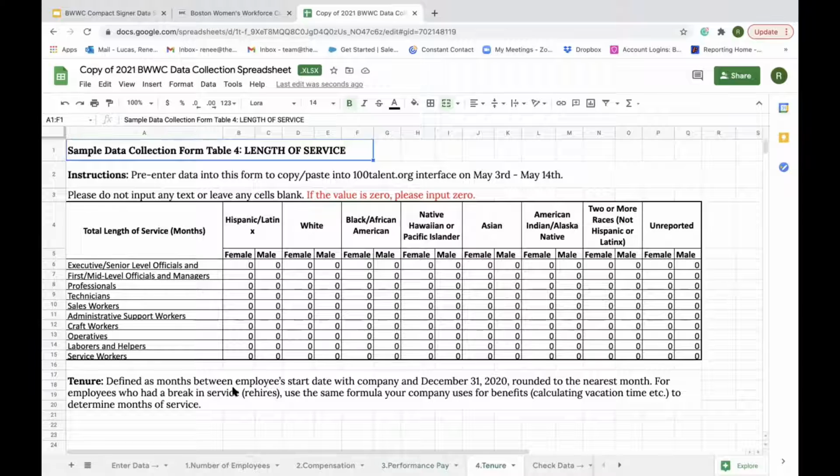For the fourth and final tab, you'll be entering length of service. This is the length of service an employee has with the organization rounded to the nearest month. If an employee only works part of the year, they started in June, for example, then you'd write down 6 months for that employee. If it was 6 months and 3 weeks, then round up to the next month, or vice versa. Our female CEO has been with the company 5 years, which is 60 months. Our two male professionals' length of service combined is a total of 48 months. So now I'm going to save my spreadsheet and do a quick review.